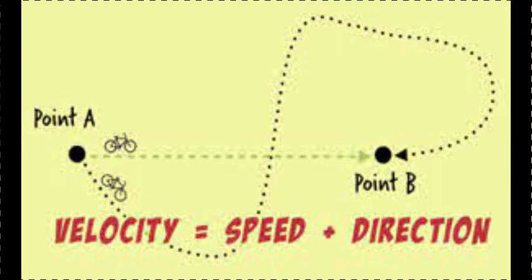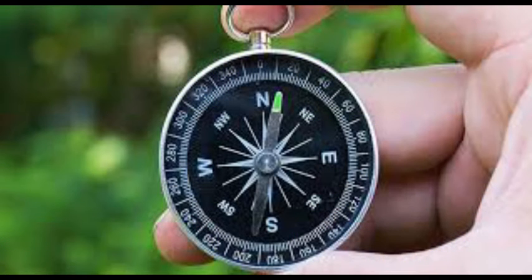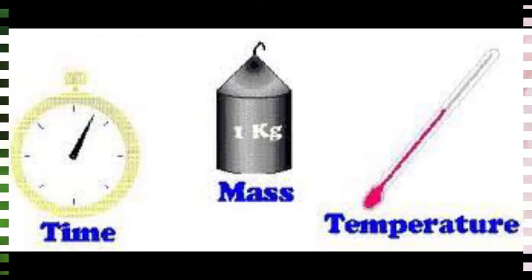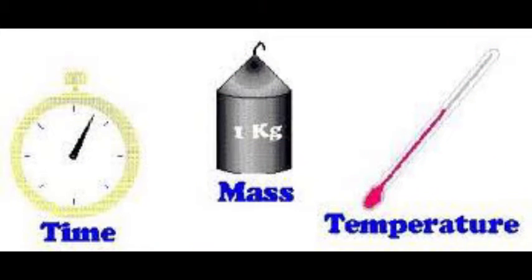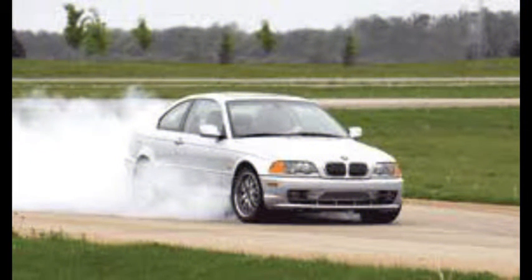That is why displacement is a vector quantity, meaning that it follows direction, while distance is a scalar quantity, like time, mass, and temperature, meaning that it does not have any direction. Now let's talk about acceleration, which is the change in the velocity or speed of an object. It can be positive, like this test is showing, or negative, like the BMW braking.